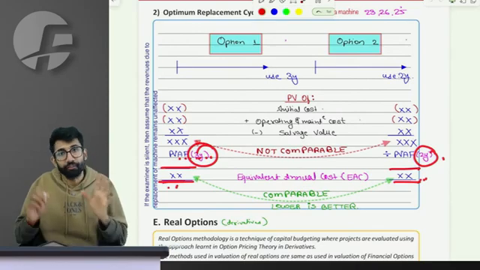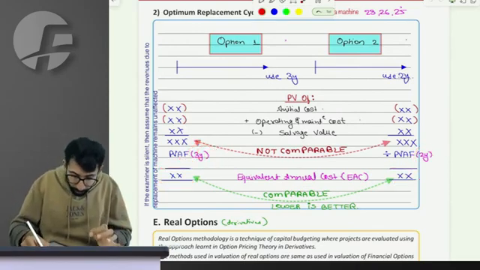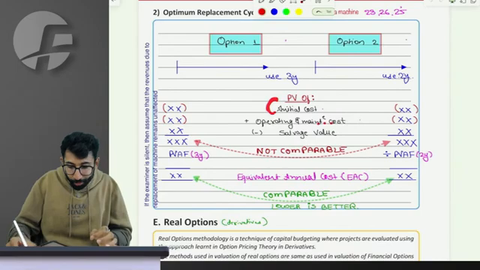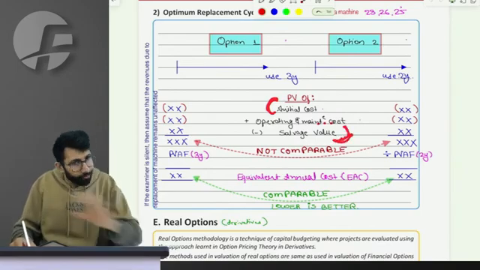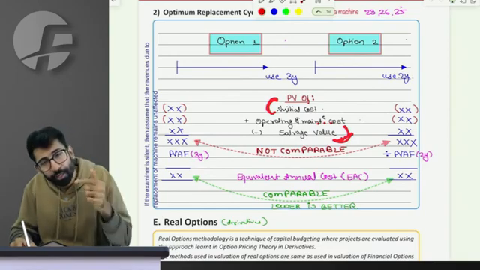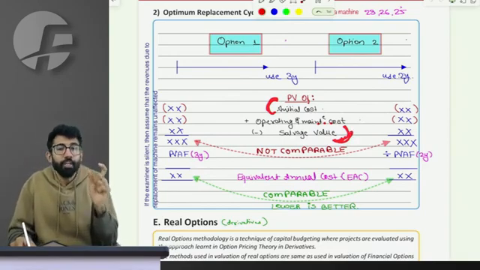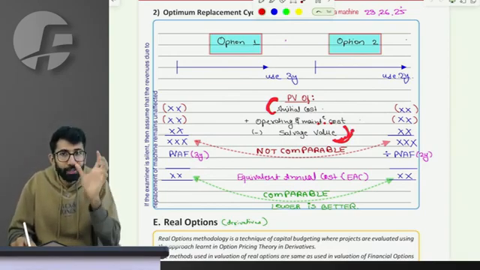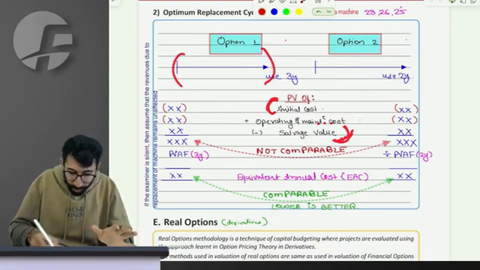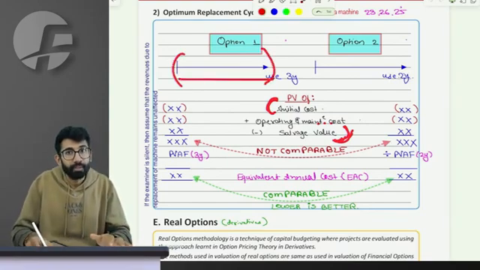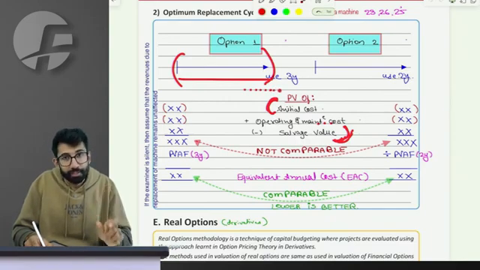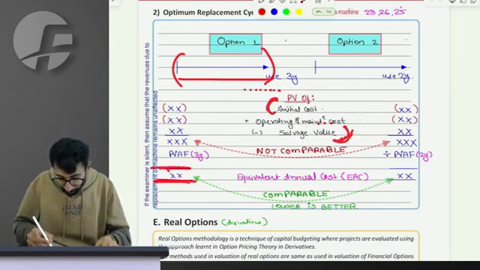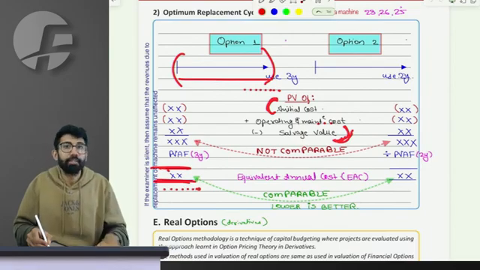What have you done effectively? Sir, from the cost of buying to operating to maintaining to selling, considering every inflow and outflow related to that asset, overall I tried to find out, when I use this machine for 3 years, how much will be the per annum cost of it.